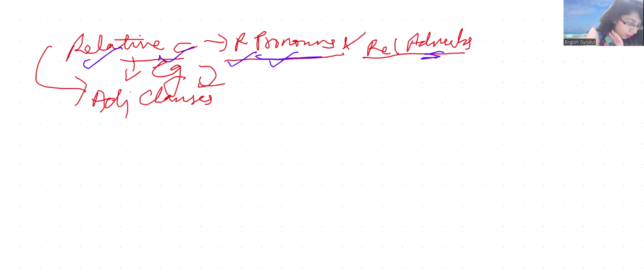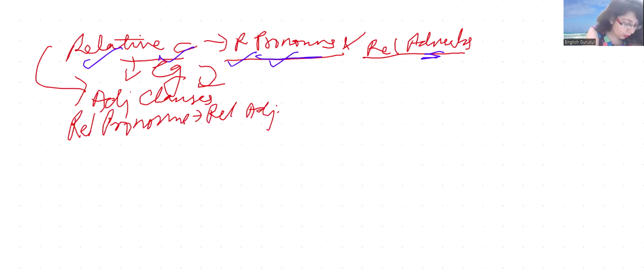Relative pronouns which make, sorry, not adjectives, clauses. Right? All right. So the examples being